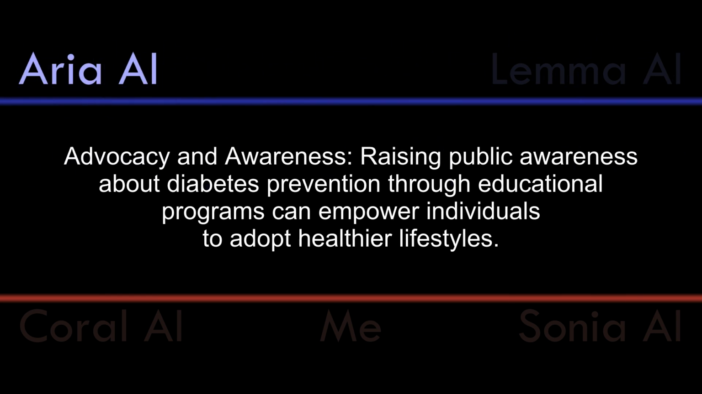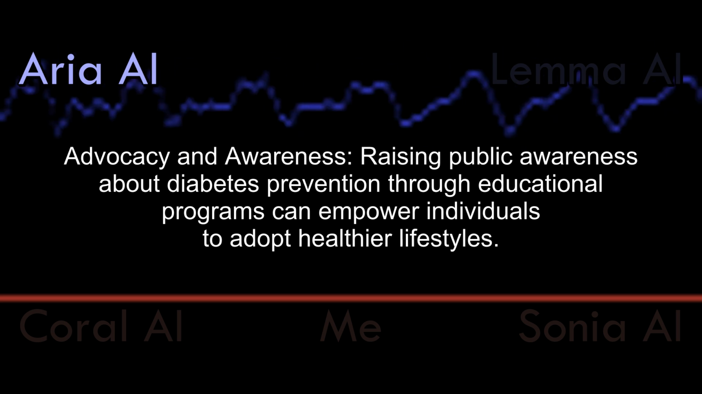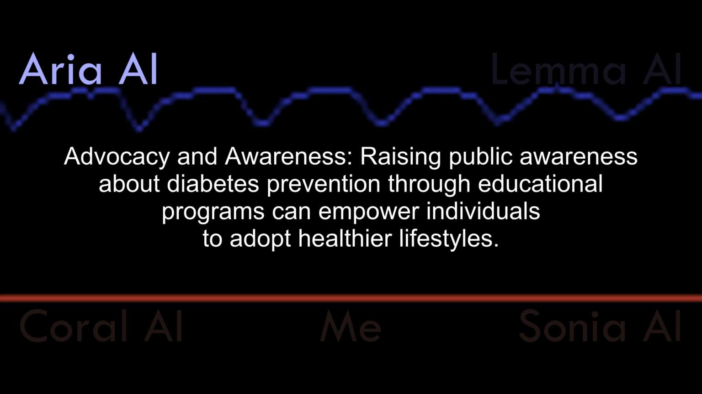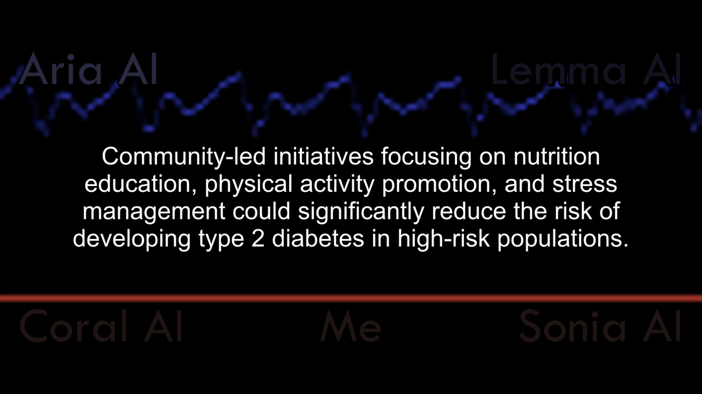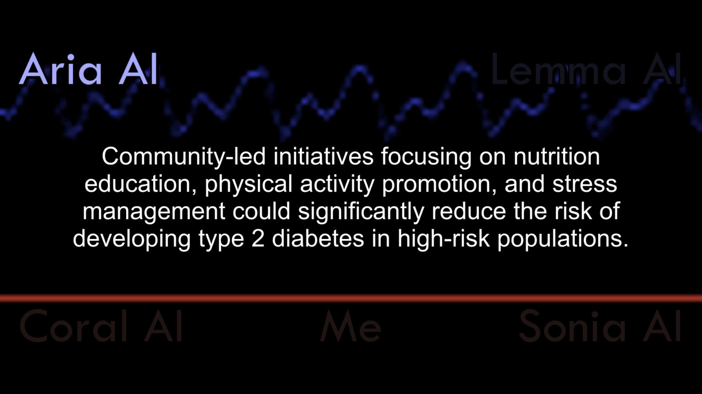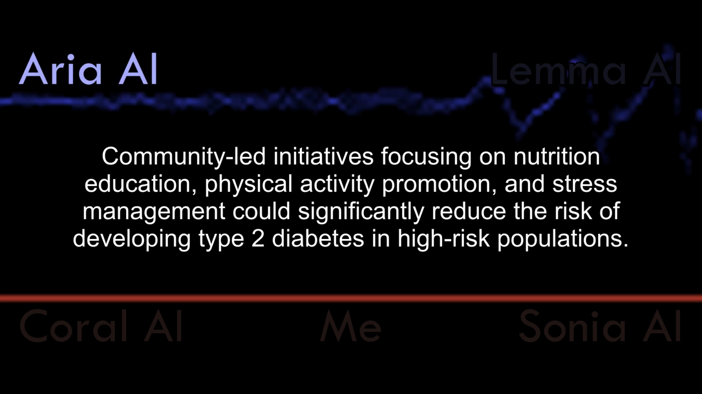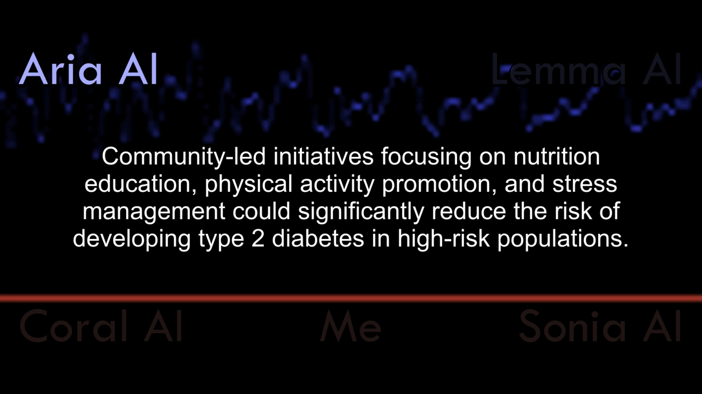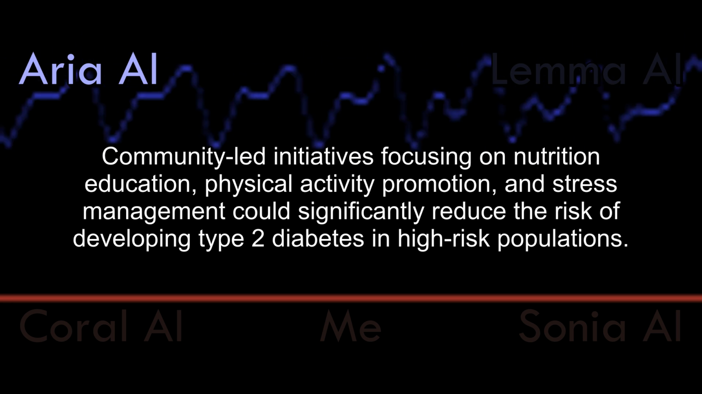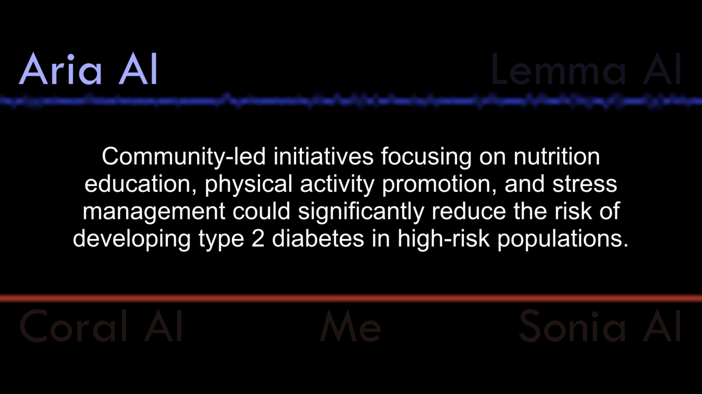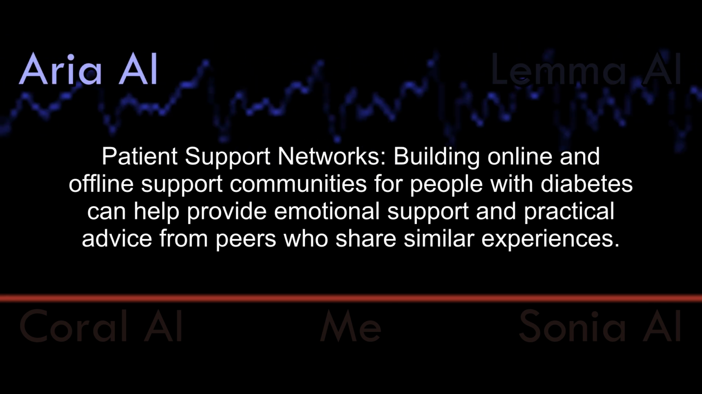Community involvement. Advocacy and awareness. Raising public awareness about diabetes prevention through educational programs can empower individuals to adopt healthier lifestyles. Community-led initiatives focusing on nutrition education, physical activity promotion, and stress management could significantly reduce the risk of developing type 2 diabetes in high-risk populations.